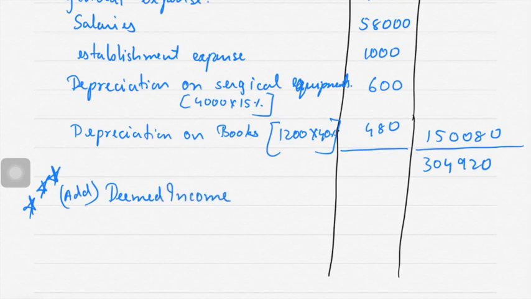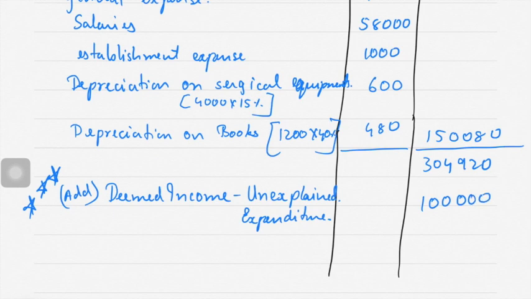Deemed income for unexplained expenditure, which is 1 lakh. So 4,04,920. This is total income from profession.